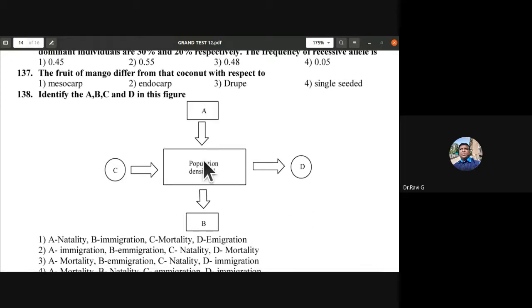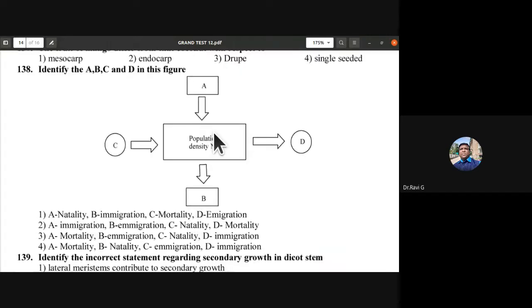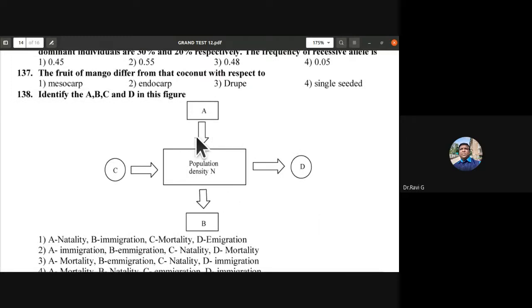Identify A, B, C and D in this figure. If they add in, it is going to increase the population. What are A and C? They are adding up here. Immigration should be C. How is it going to affect the population density? Population density increases. So A and C.